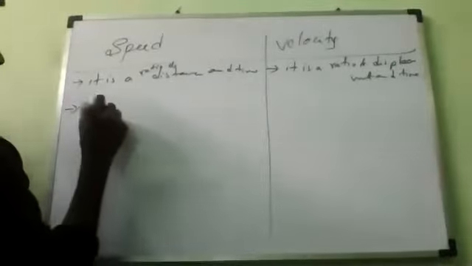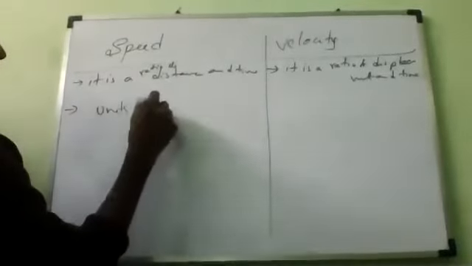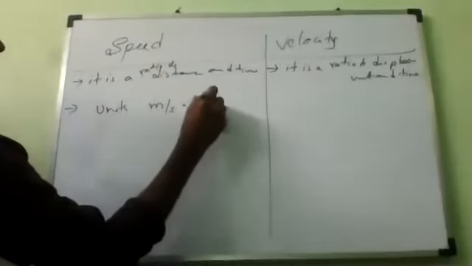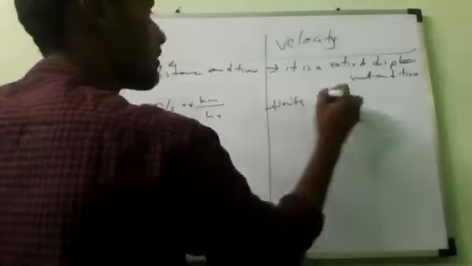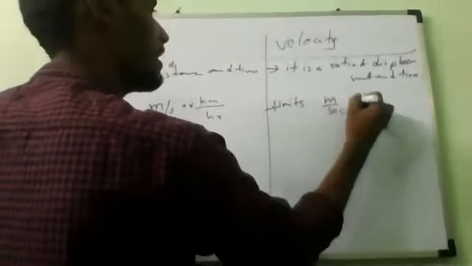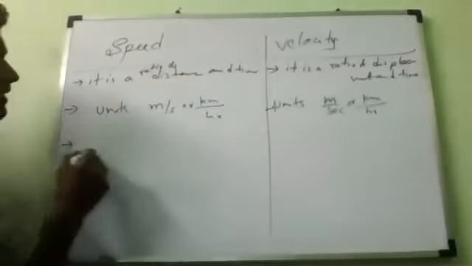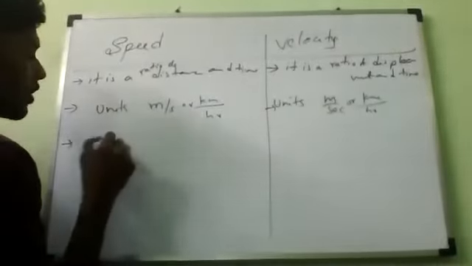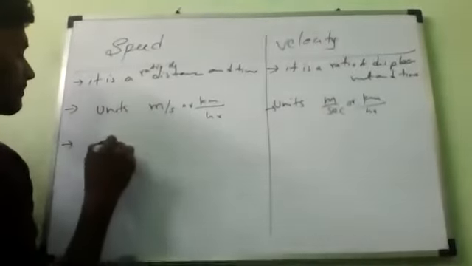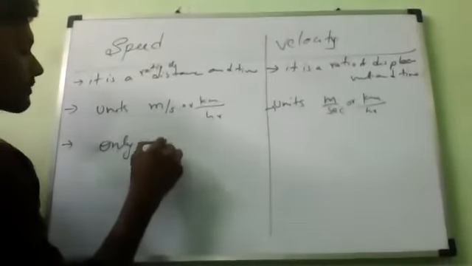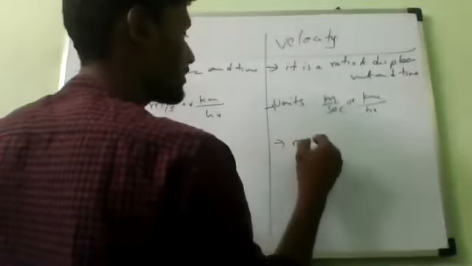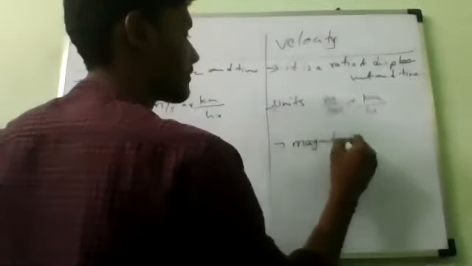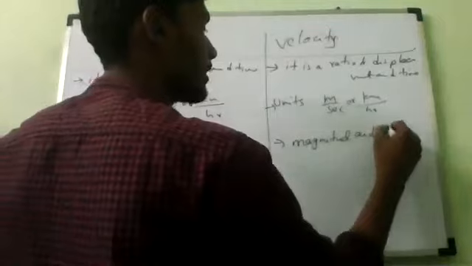Now the second one, units. Units are meter per second or kilometer per hour. Here also units are meter per second or kilometer per hour. Next, third point. Speed has only magnitude. Here, velocity has magnitude as well as direction.